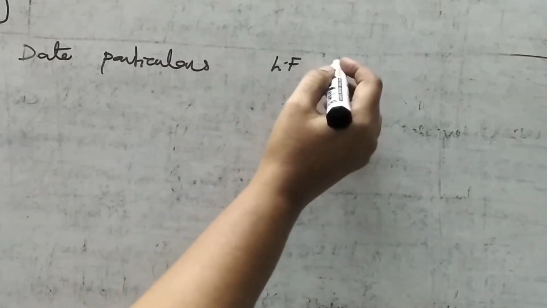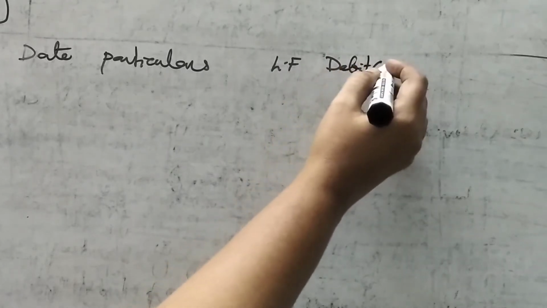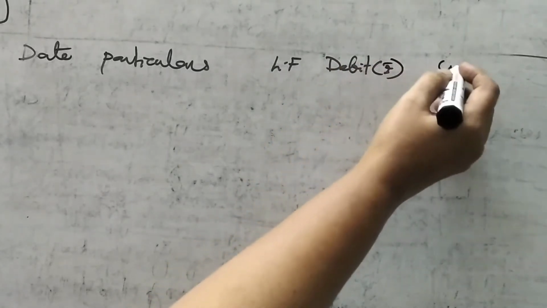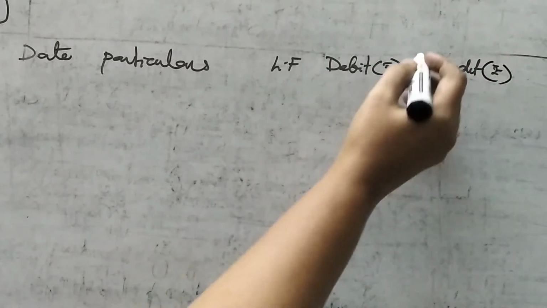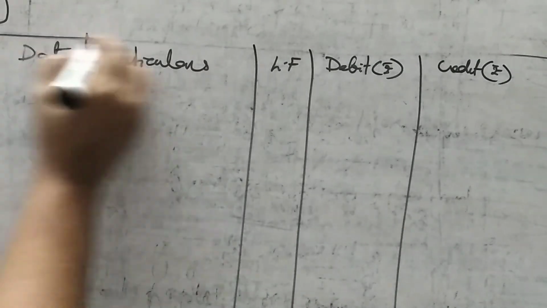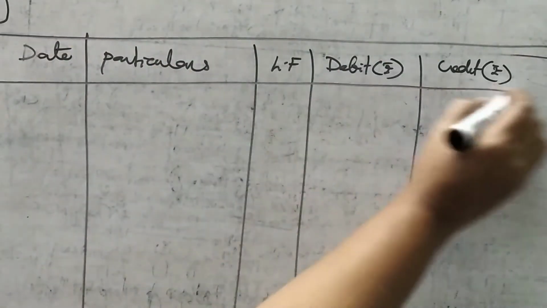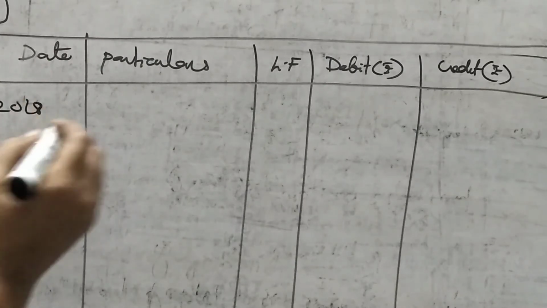Ledger folio, debit rupees, credit rupees. So now we are going to write the journal entry. What is the journal entry date which is given in the question? 31/3/2018.